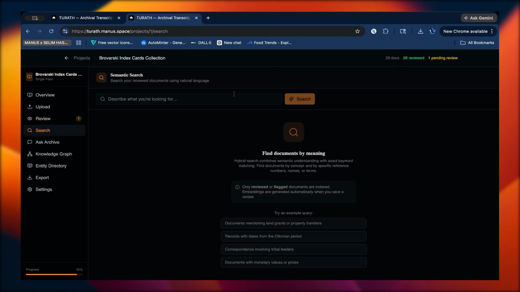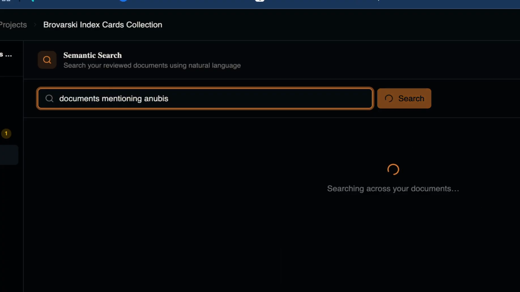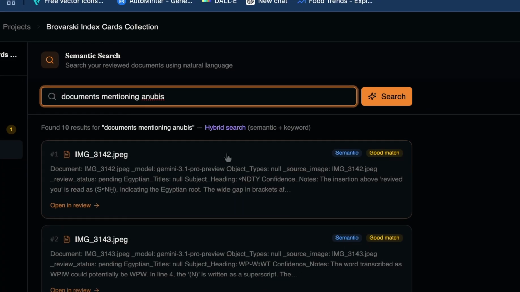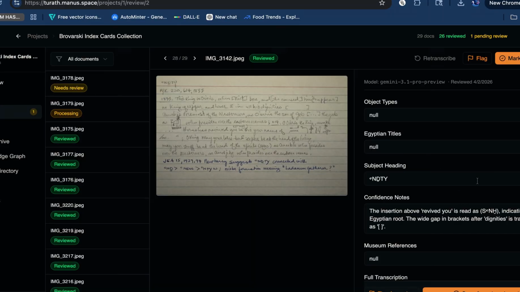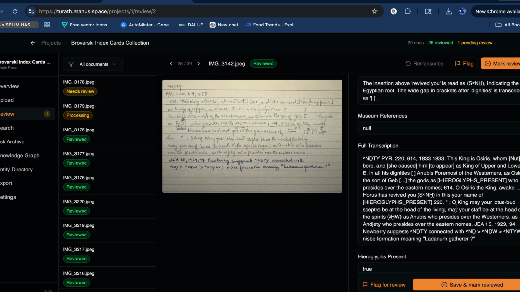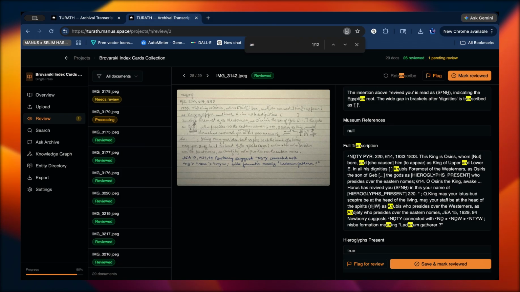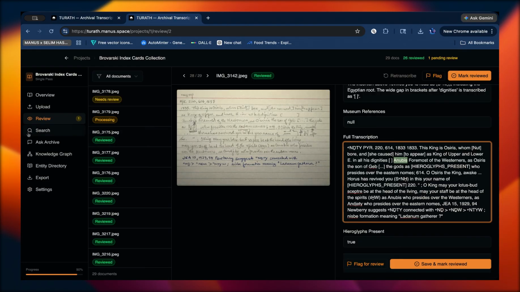Once you've saved all of your documents, now you can search them. If I want to find documents mentioning Anubis, for example, I can search and find what documents in my archive mention Anubis. As we see here, Anubis right here. This is really helpful for researchers who want to be able to search their documents very easily.